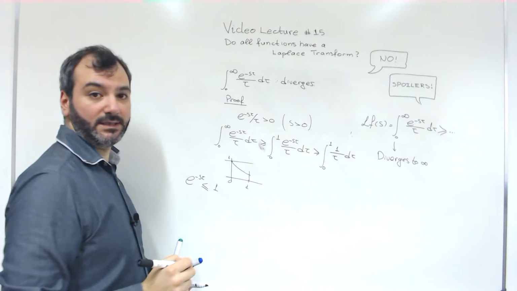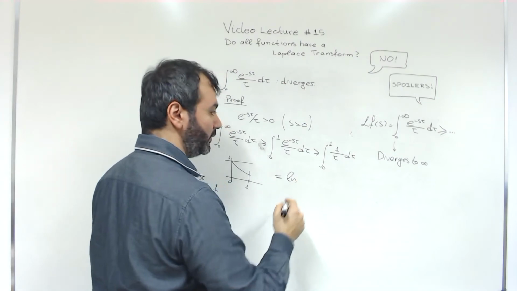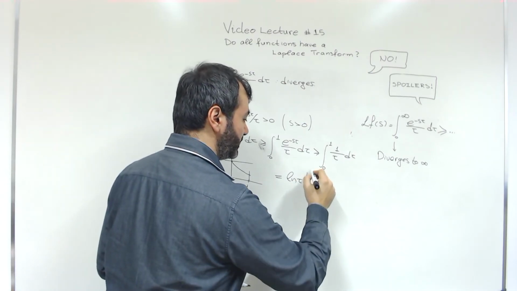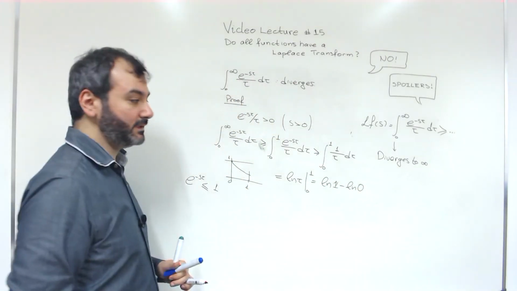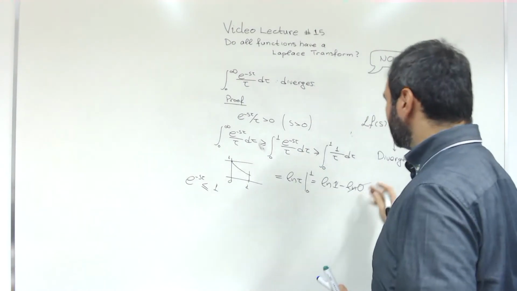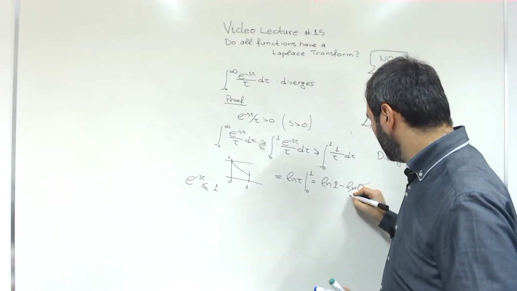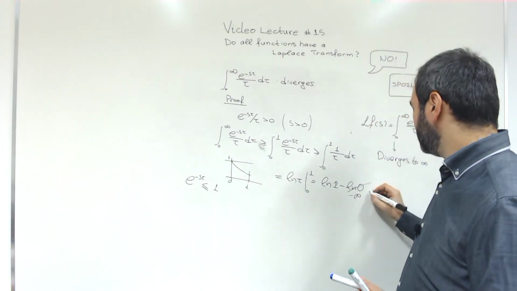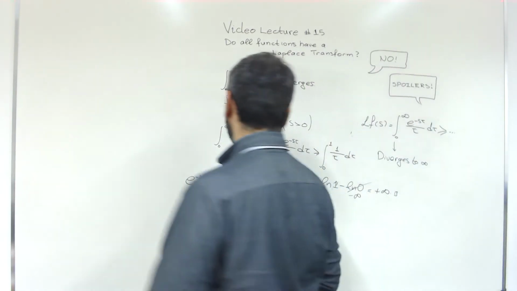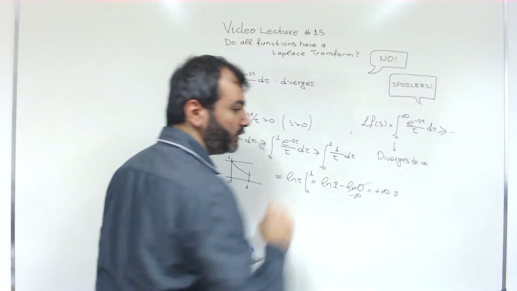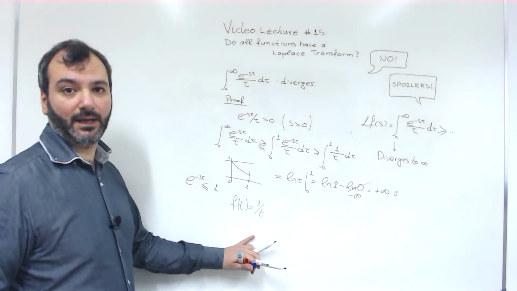So we are talking about this integral, and the antiderivative of 1 over tau is ln, the natural logarithm of tau, from 0 to 1. ln 1 minus ln 0. ln 0 doesn't exist. In fact, as tau goes to 0 from the right, this goes to minus infinity. Minus infinity is plus infinity. Therefore, this diverges. And what we have shown here is that 1 over t, this function, does not have a Laplace transform.